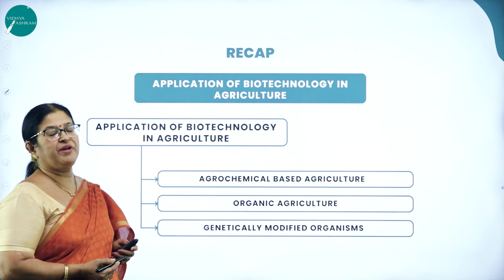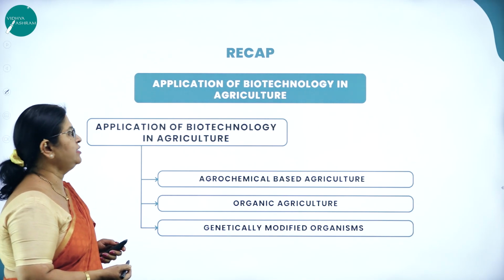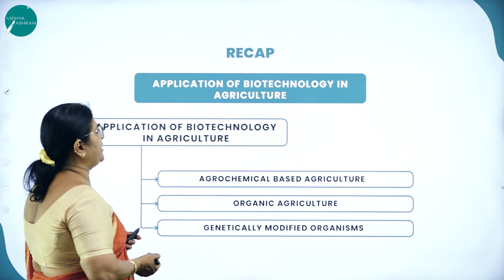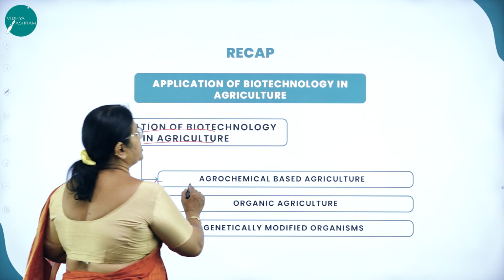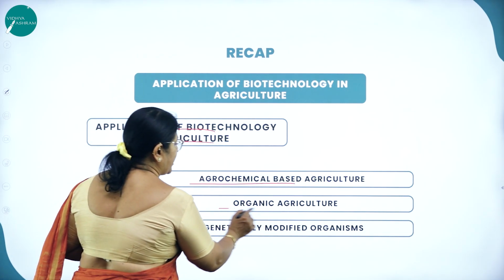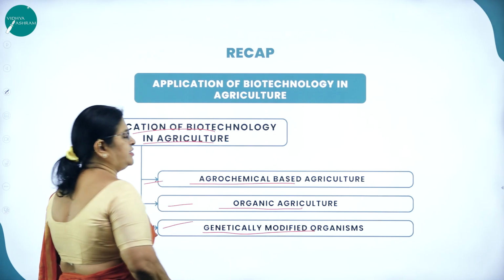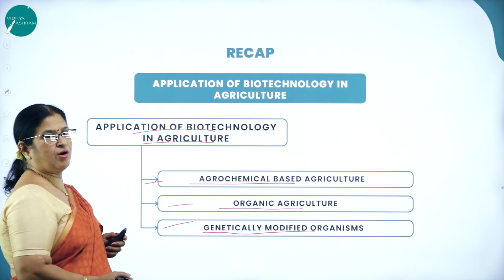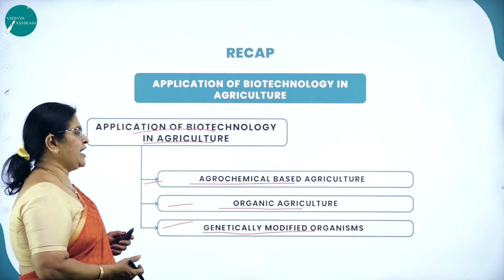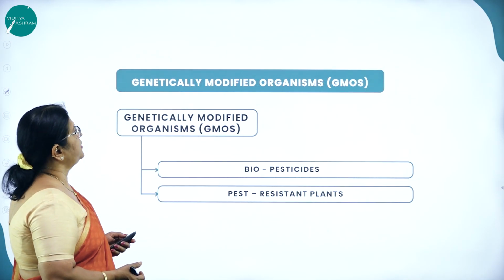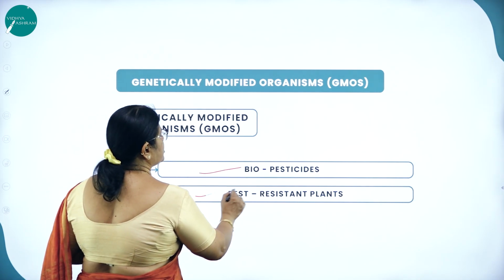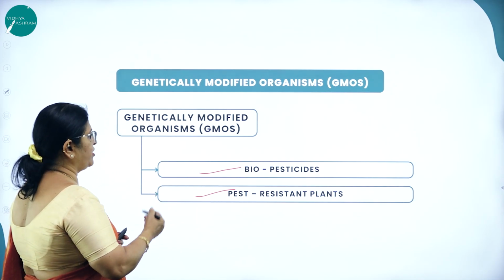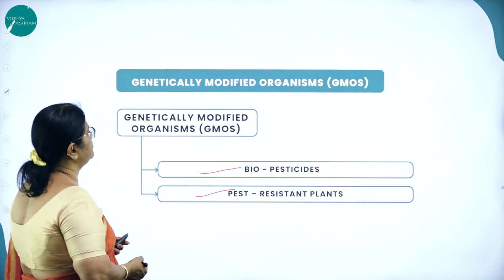Let us move on to a brief recap of the whole chapter, biotechnology and its applications. Application of biotechnology in agriculture: it is used in agrochemical-based agriculture, organic agriculture, and the use of genetically modified organisms to replace agrochemicals. Genetically modified organisms include biopesticides and pest-resistant plants, like the BT cotton we have already come across.